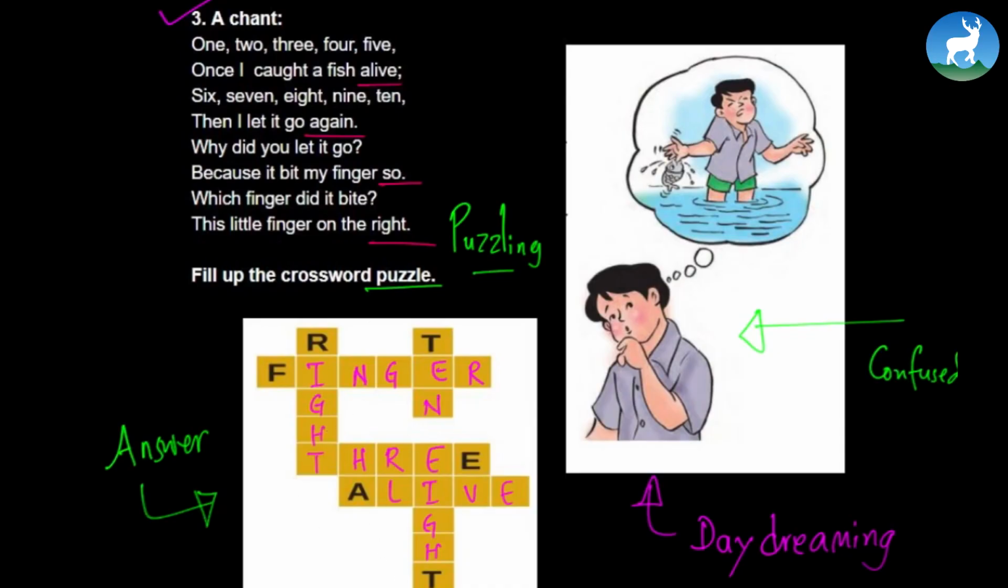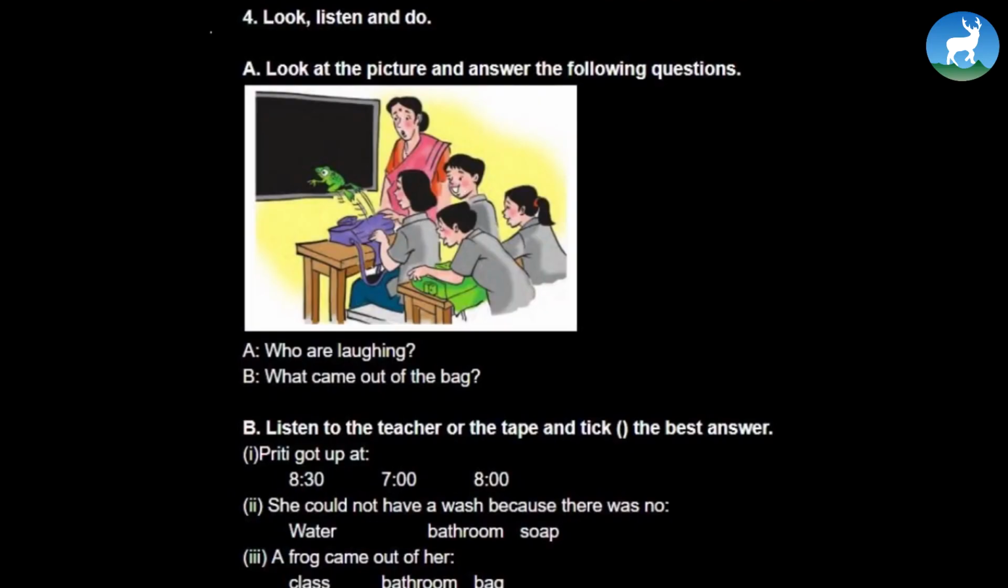Let's move on to the listening section. Okay, look, listen and do. Look at the picture and answer the following question. Who are laughing and seem like students to me? So you can say students are laughing. The answer can be students are laughing. What came out of the bag? So what does it look like? It looks like a frog. Now let's go to the listening section and find out the actual truth.